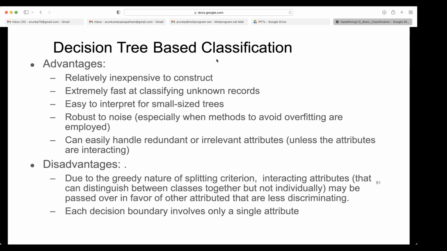So, decision tree based classification advantages: relatively inexpensive to construct, extremely fast at classifying unknown records. Construction is expensive, but once you construct the decision tree, it is very fast to classify. Why? Just tree traversal, depending on the depth of it.